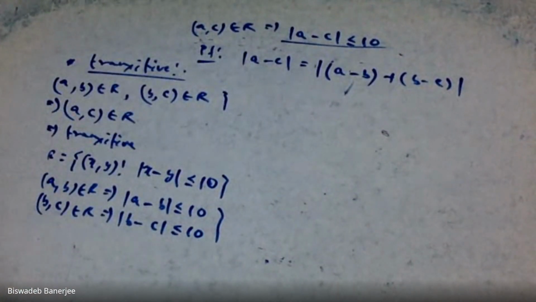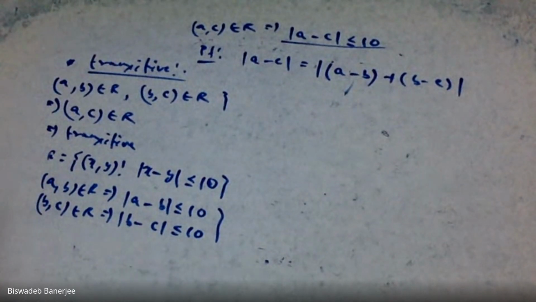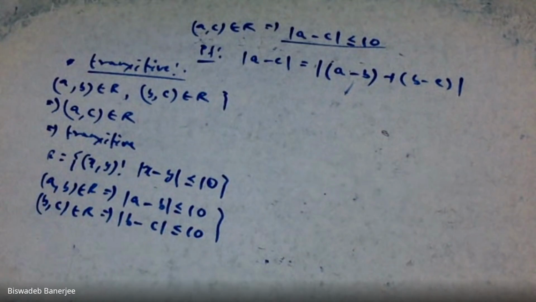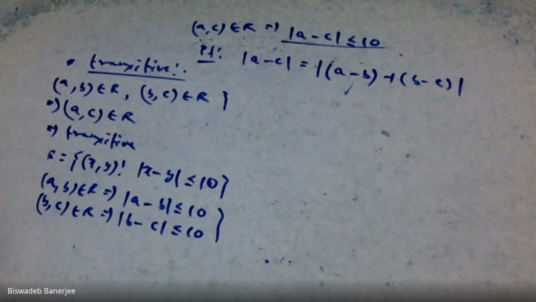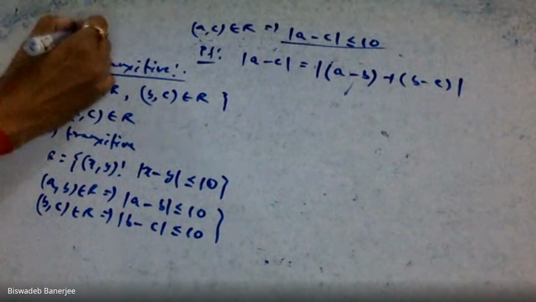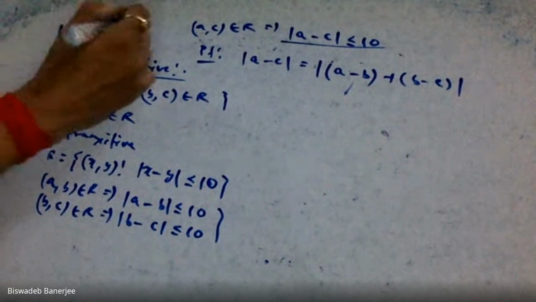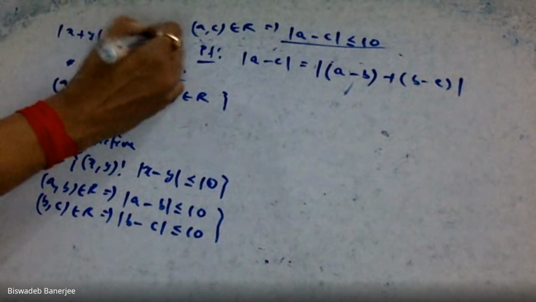Okay? Now there is a relation that is called the triangle inequality. That is a result. This inequality says mod of x plus y is less than or equal to mod x plus mod y.